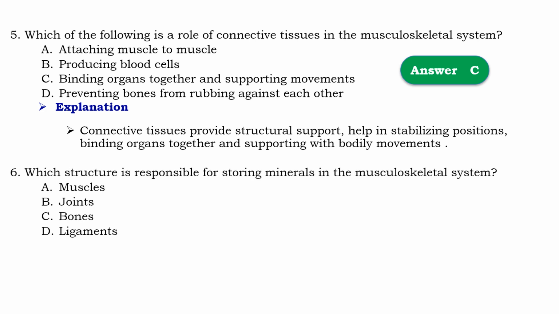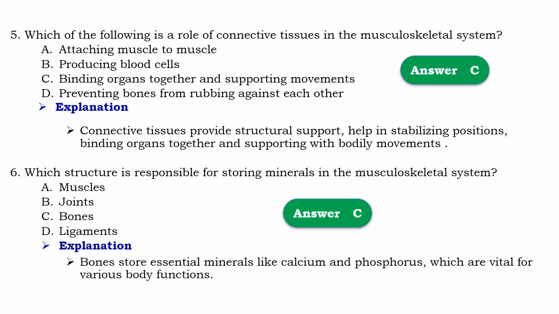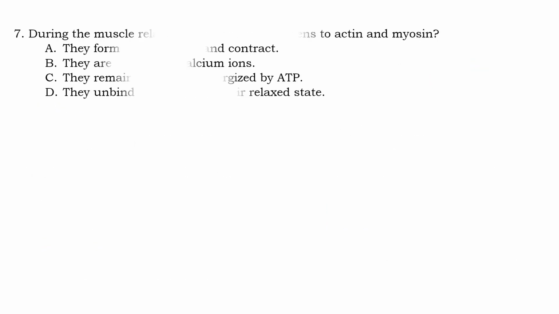Question number 6. Which structure is responsible for storing minerals in musculoskeletal system? ከሚከተሉት የመስኩሎስኬሌታል ስርዓት ውስጥ ማዕድኖችን ስቶር በማድረግ የሚታወቀው ወይ ሪስፖንሲቢሊቲ ያለው የትኛው ነው ይላል። So that should be C, bones. Means that bones store essential minerals like calcium and phosphorus, which are vital for various body functions.